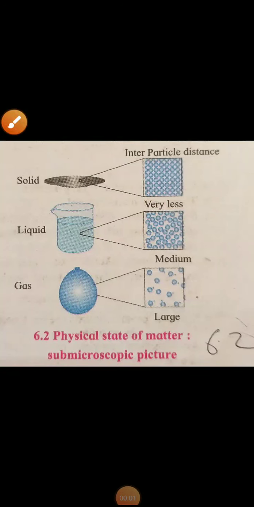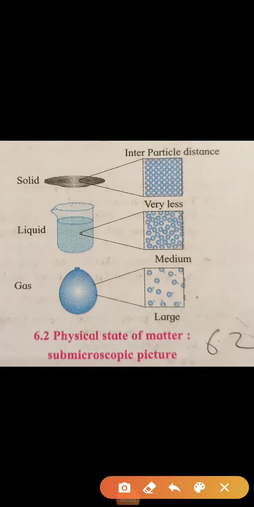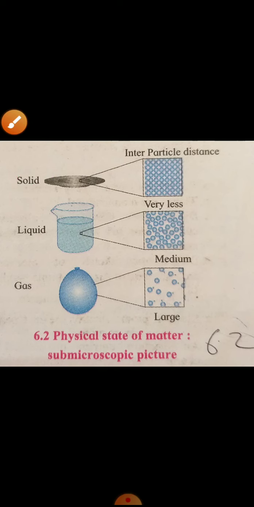Now next we'll study about the physical states of matter, the submicroscopic picture. See in this diagram, here are solids, liquids and gas. The three states of matter: solid, liquid and gas. So in the first, solid, you will see the particles.